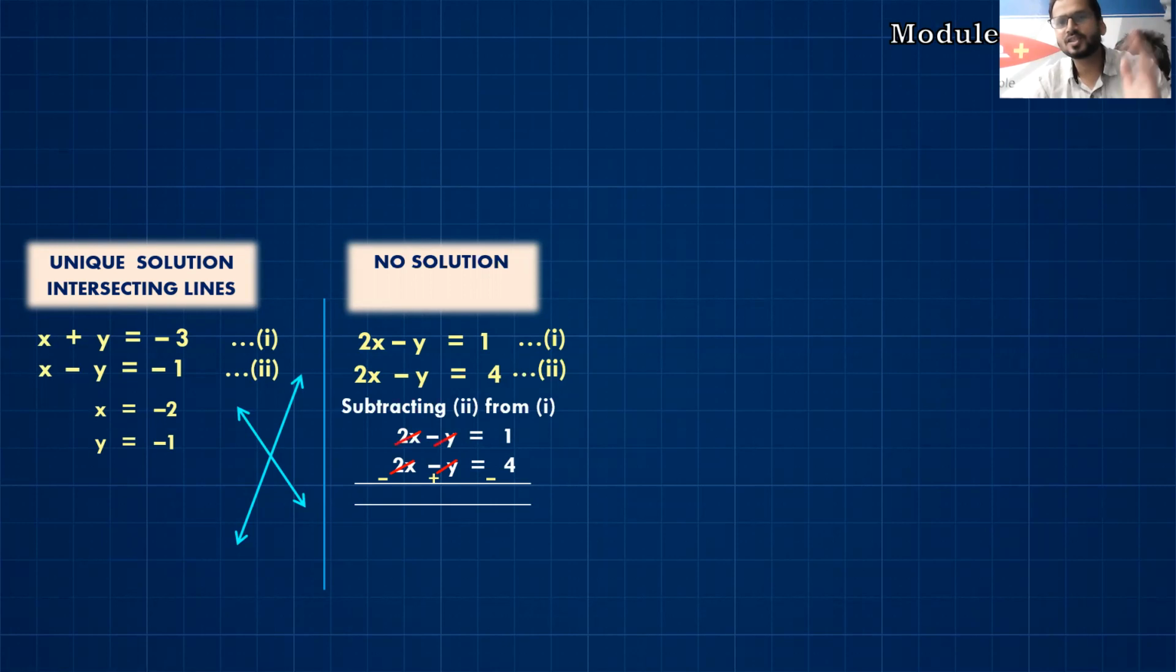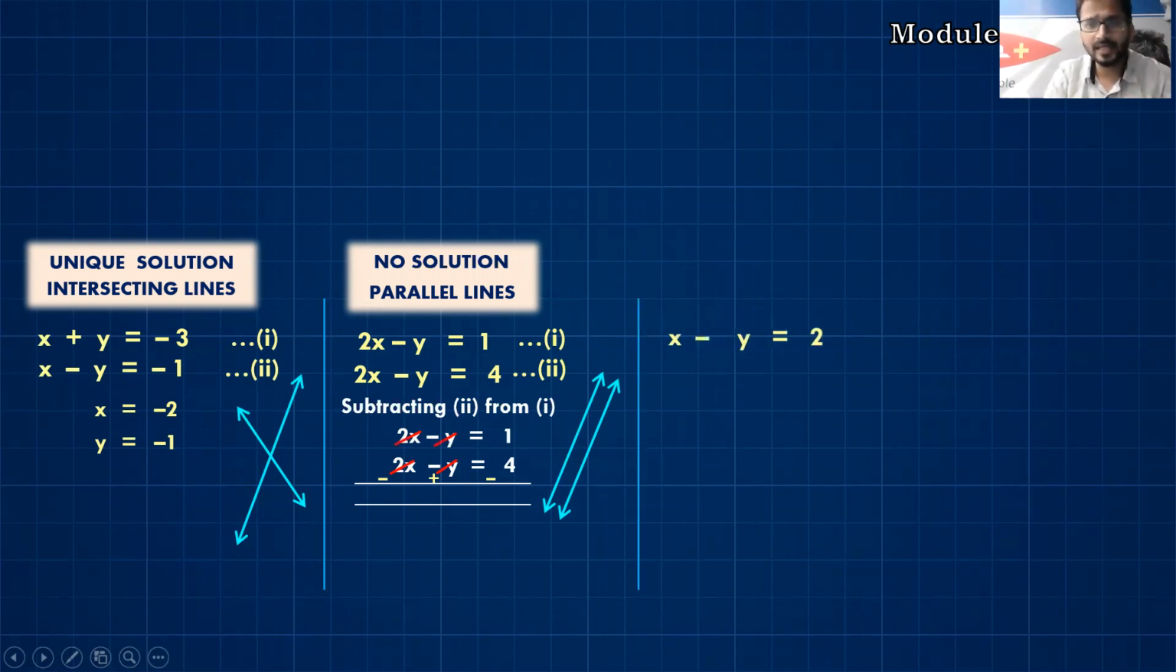Now, whenever such a situation happens, we can say it's a parallel line. You can take this equation, students, for your homework if you want, and solve it with the graphical method. You will get two parallel lines. They will never intersect each other. Never. Okay? So this is another possibility.